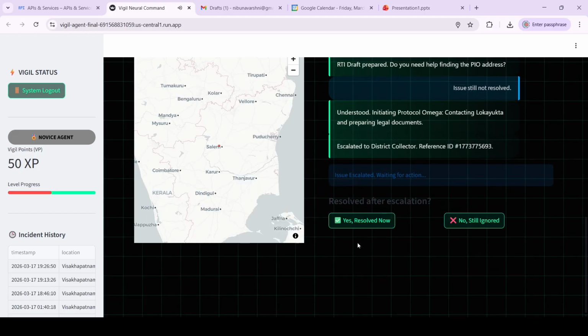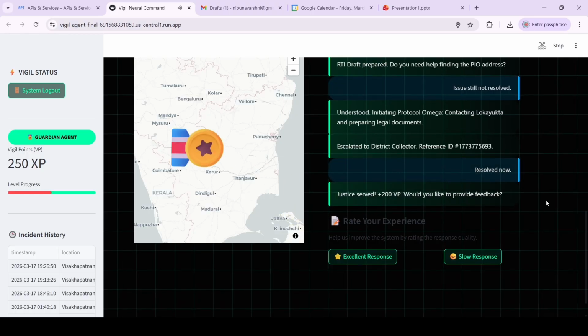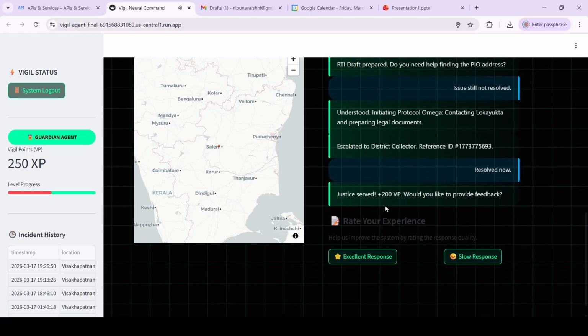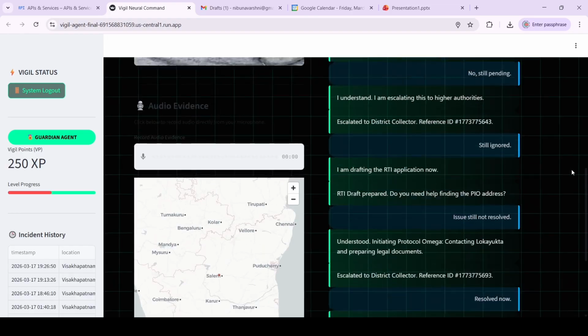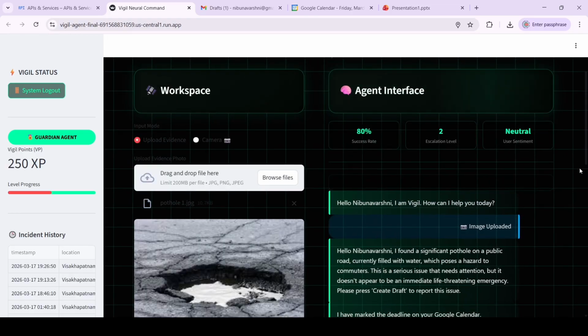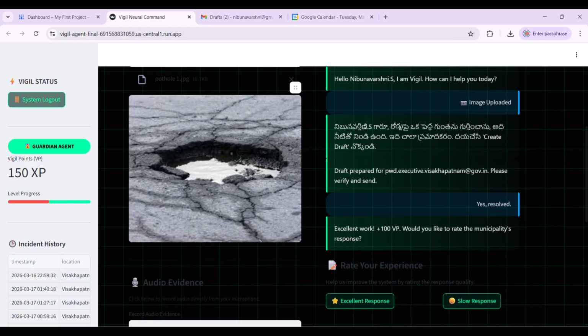And if the issue is resolved, you can press Resolve Now, and it says "Justice served." It gives you Vigil Points, which is a gamified user interface to engage users who may use this app to solve civic issues in real time. I'm just a second year student, but Vigil proved that with the right tools like Gemini and Google Cloud, we can build the future of governance today. Thank you.